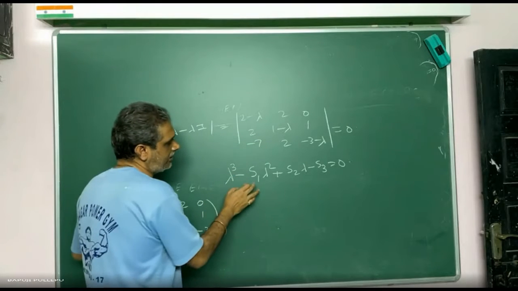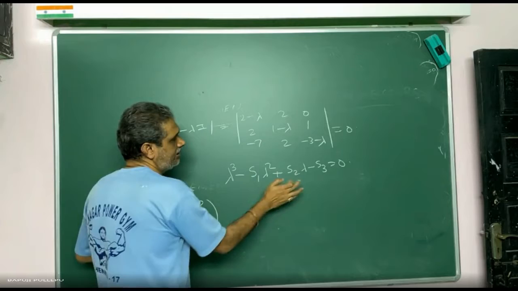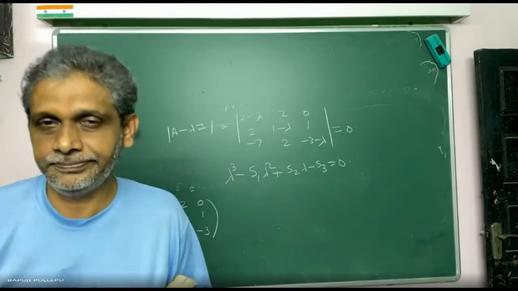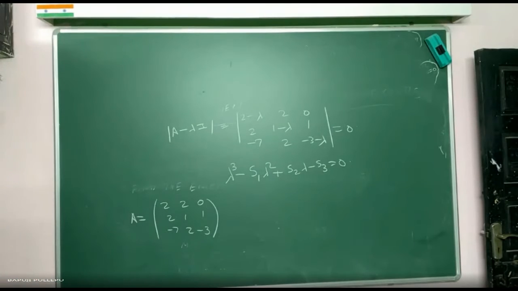Now my job is what? If I am able to tell what is my S1, S2, S3, my job is over. Clear? This equation if I expand what I will get? Lambda cube minus S1 lambda square plus S2 lambda minus S3 is equal to 0.